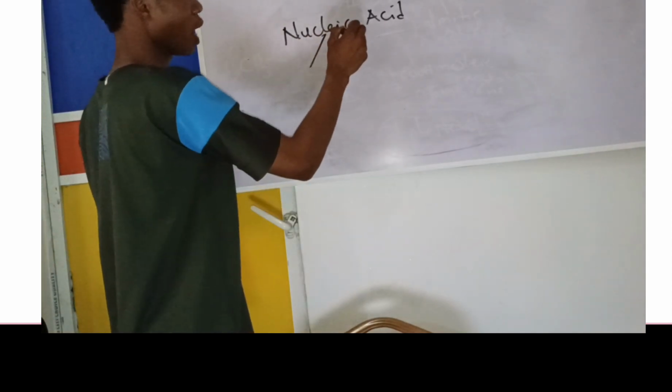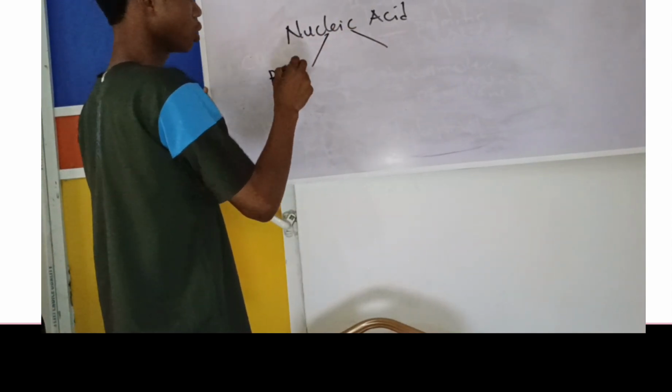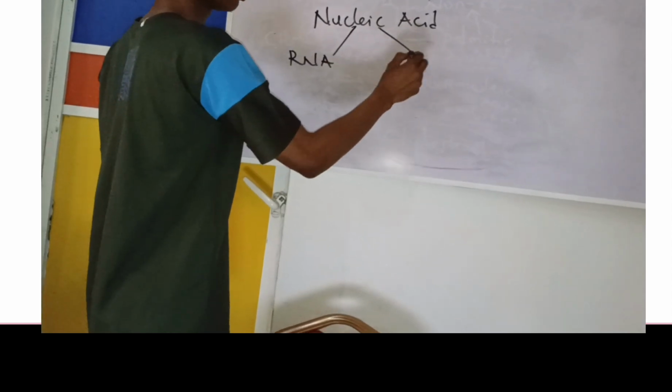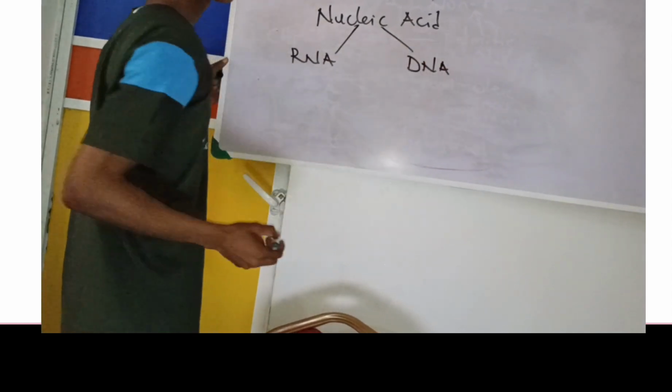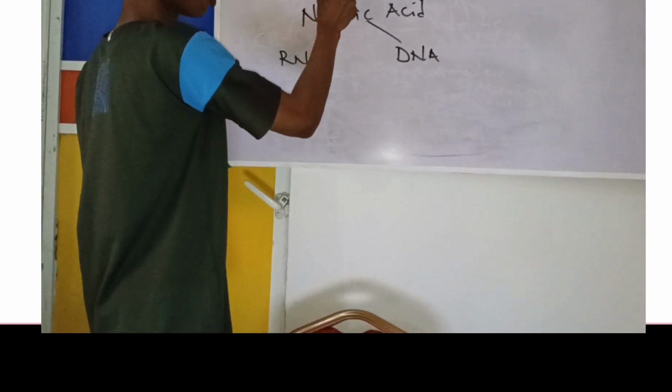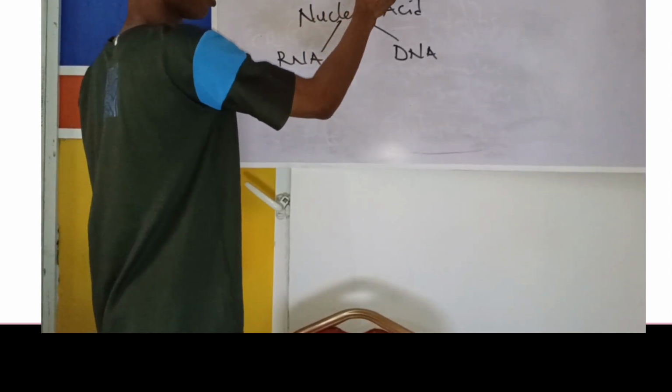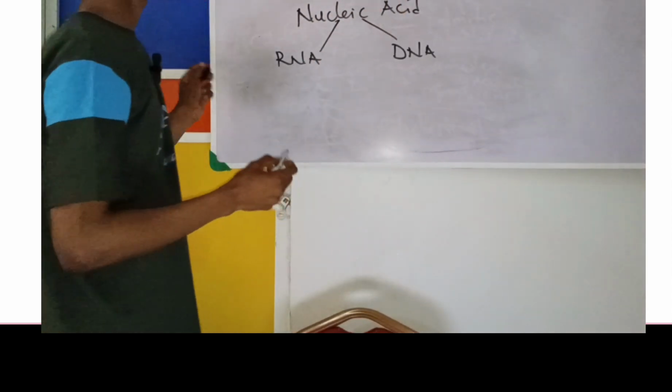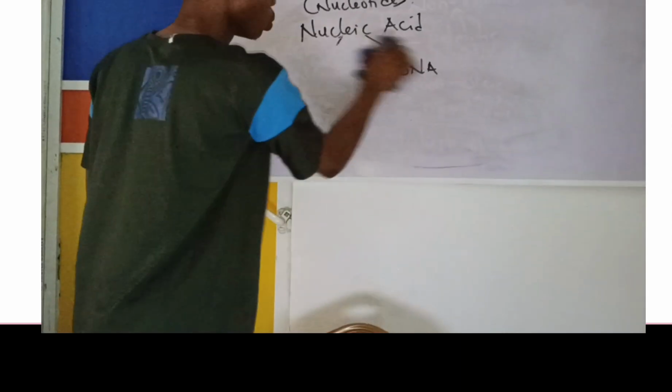The two types we have are RNA and DNA. And don't forget that the building block of nucleic acid is what? Nucleotides, right? Nucleotides. Now let's keep this aside. I'll come back to this.